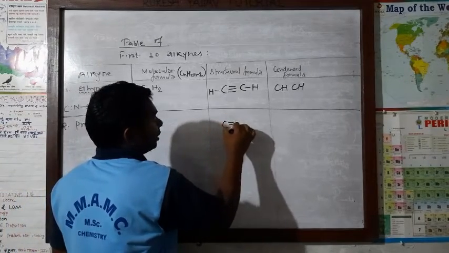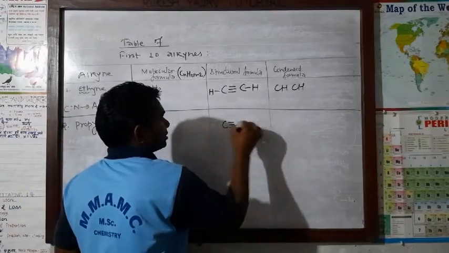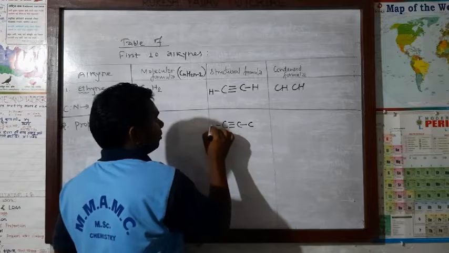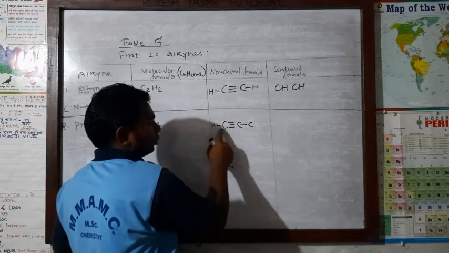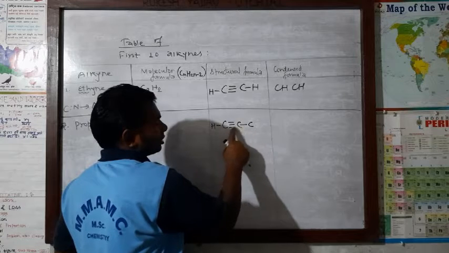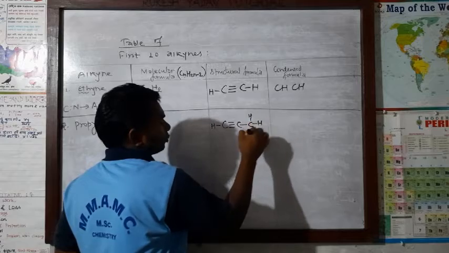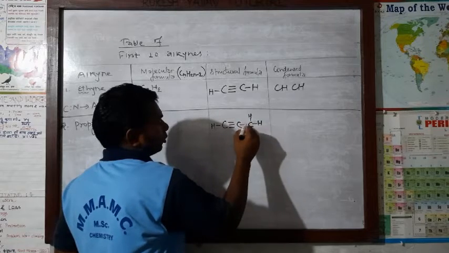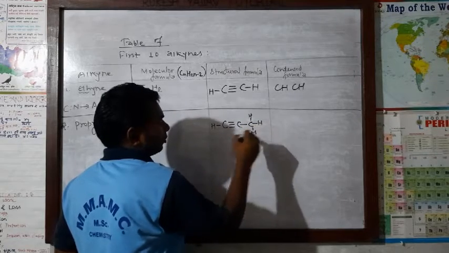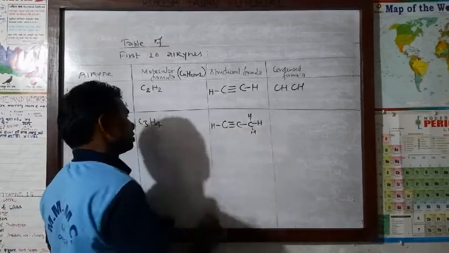Between the carbon atoms, anywhere you can put one triple covalent bond and the remaining single. Now here 3 bonds already, then 1 hydrogen makes 4 bonds for this carbon. This carbon has 3 on this side and 1 on this side, 3 and 1, 4 already. Now here, to make 4 bonds, 1, 2, 3 and 1 here, 4. Now this carbon also becomes tetracovalent, this also.